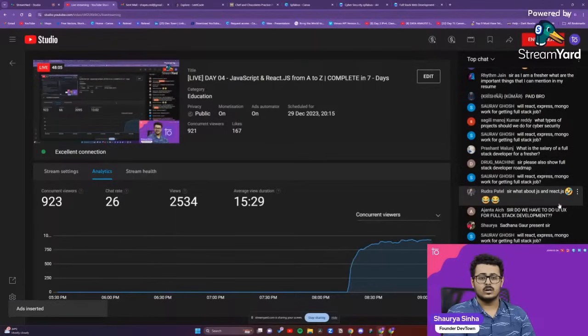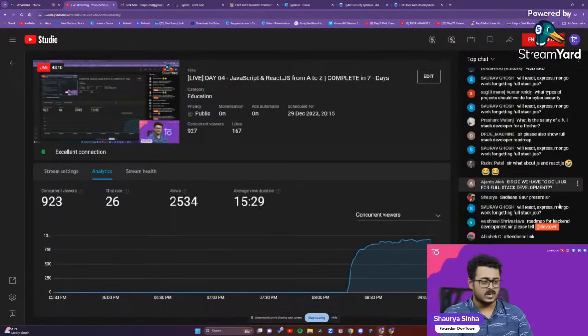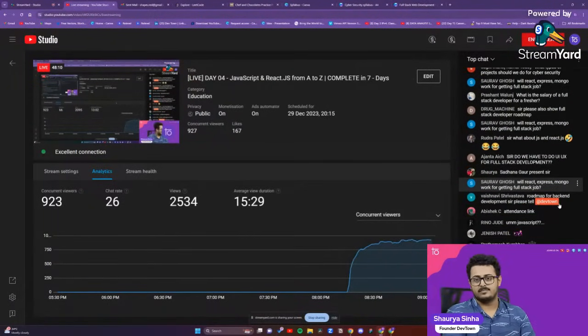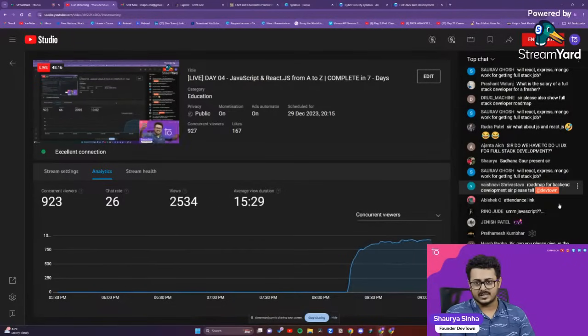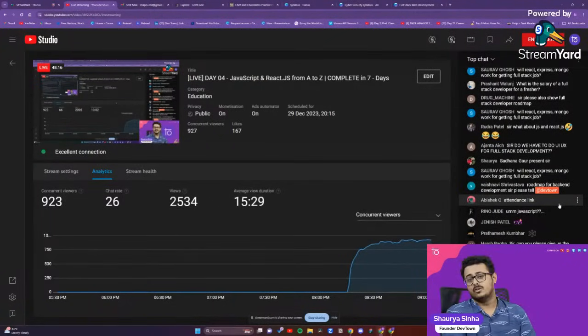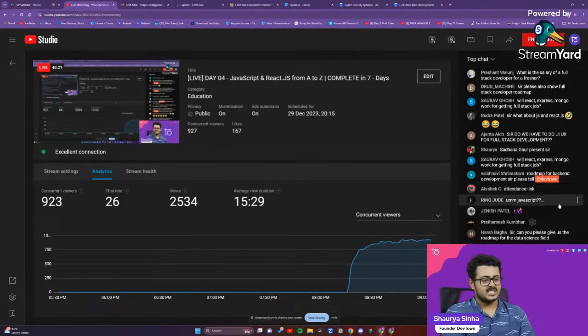When it comes to freelancing, there's no upward limit, right? We have seen students getting paid 4 lakhs, 5 lakh rupees per month as well in freelancing if you are a good full stack engineer. Okay. Are you guys able to understand this?